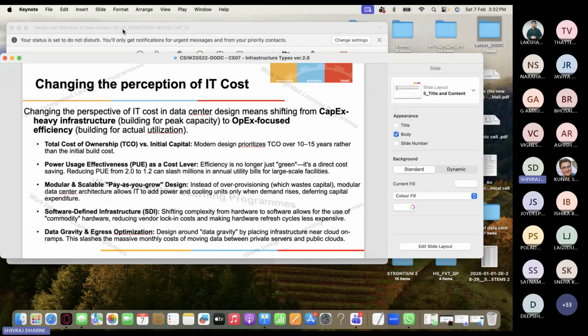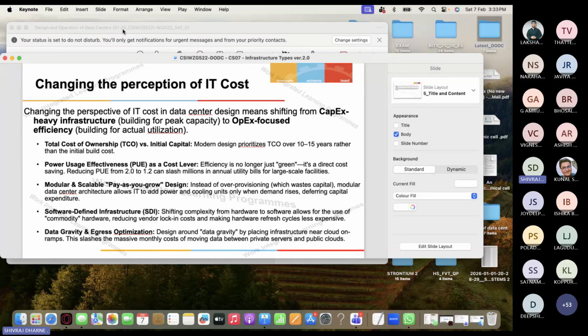You can use cloud. There are service providers available to give you the required compute, storage, and whatever infrastructure you need, right? Basically it will help you reduce the total cost of ownership, power usage effectiveness, and give modular, scalable, pay-as-you-grow designs. Software-defined infrastructure, which we just talked about, shifts the complexity from hardware to software. That allows use of commodity hardware, reducing vendor lock-in cost and making hardware refresh cycles much less expensive. Basically it is better for you from a flexibility perspective.